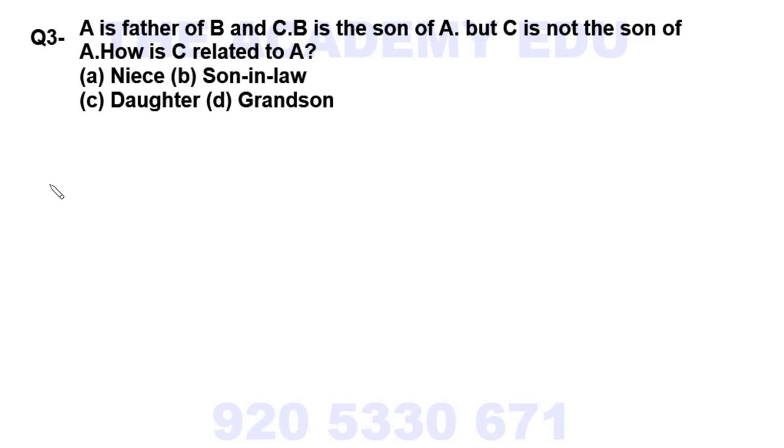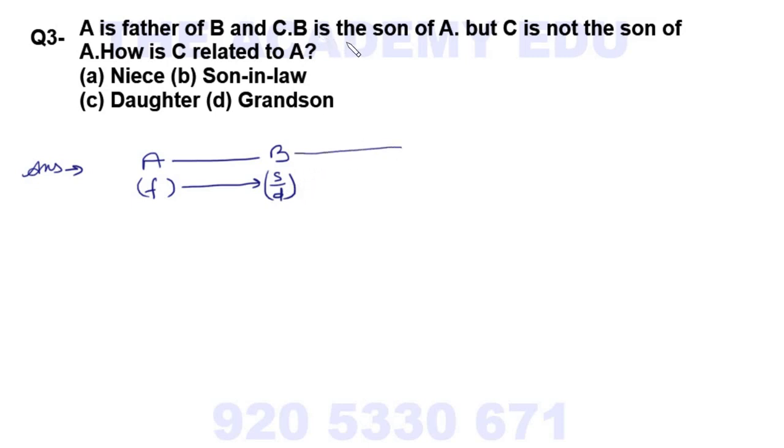So read the question, pause the video and try yourself. Okay, and then see the answer. So let's see how I'm doing it. A is father of B. So I will write here A and B. So A is father of B. So B may be son or daughter.